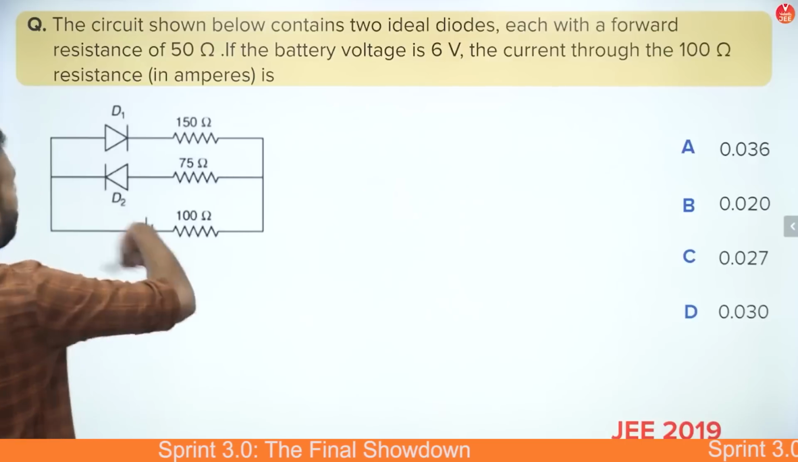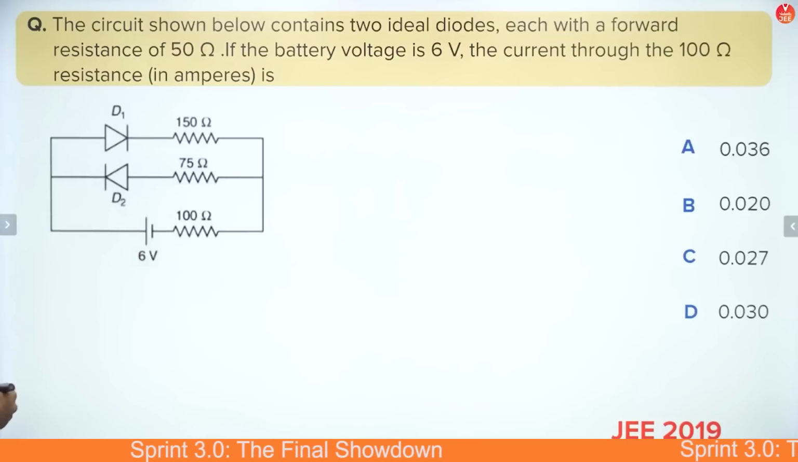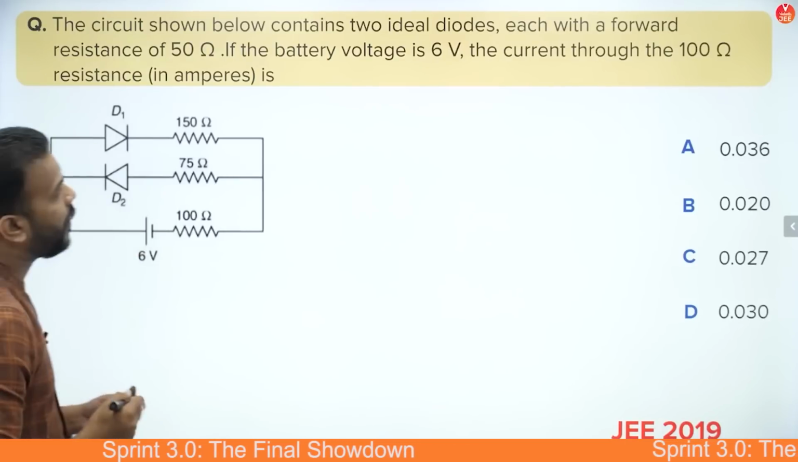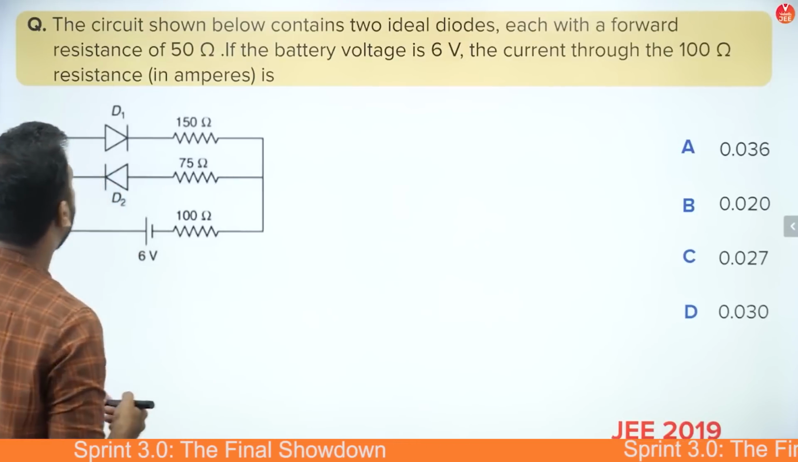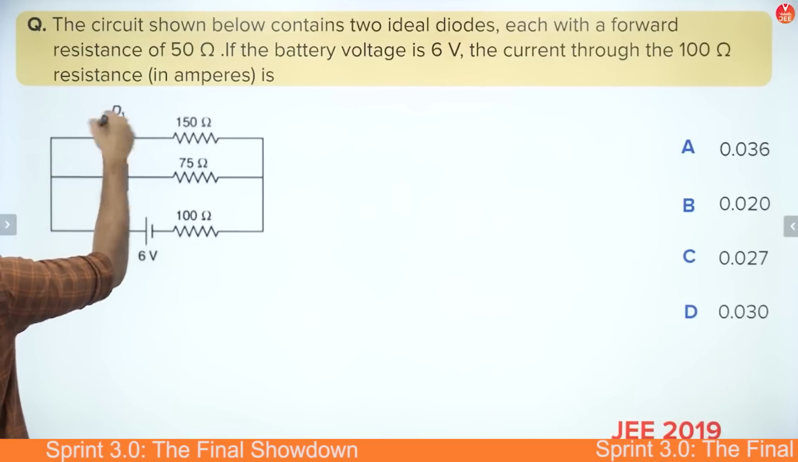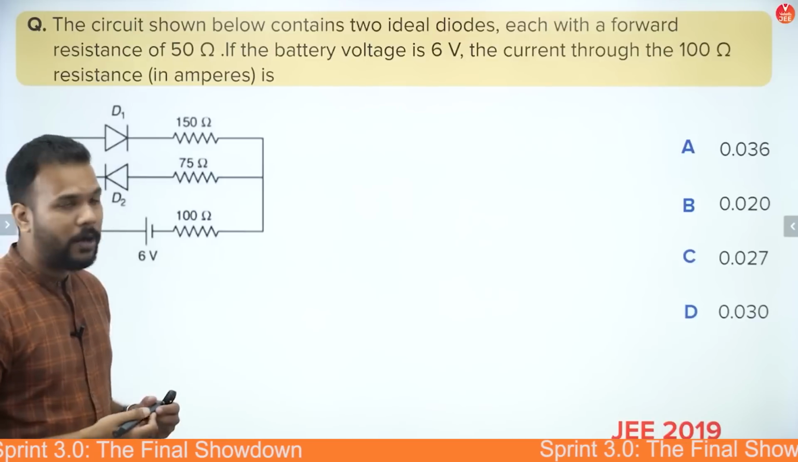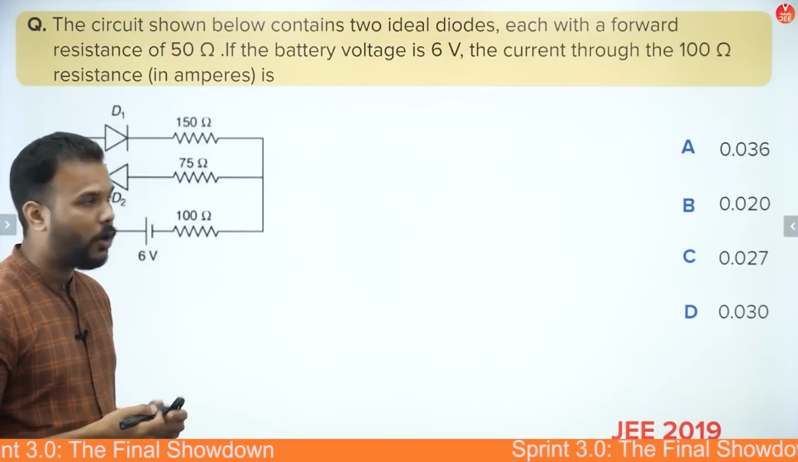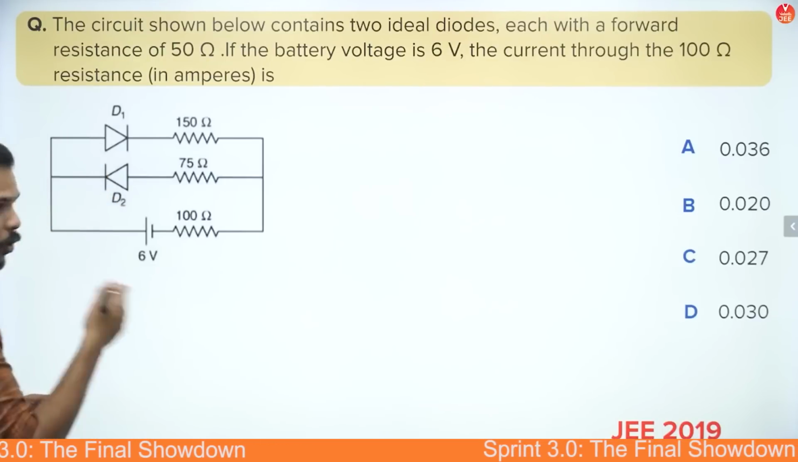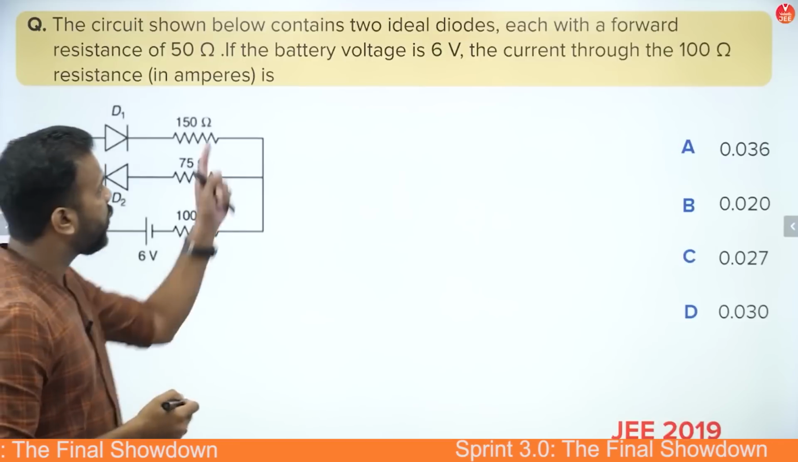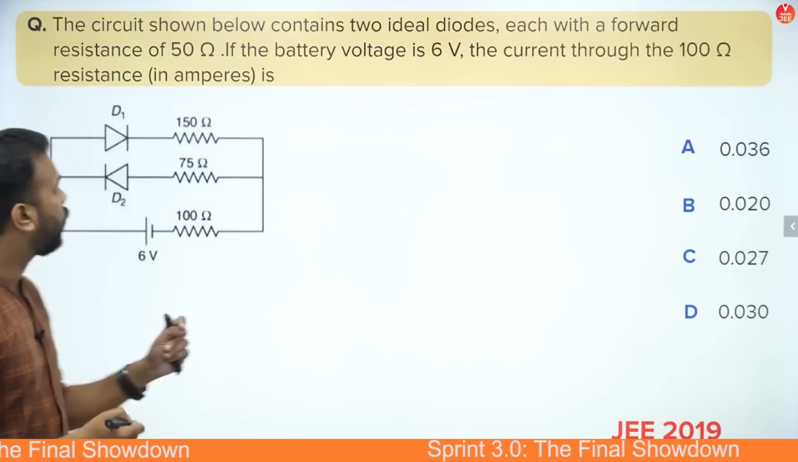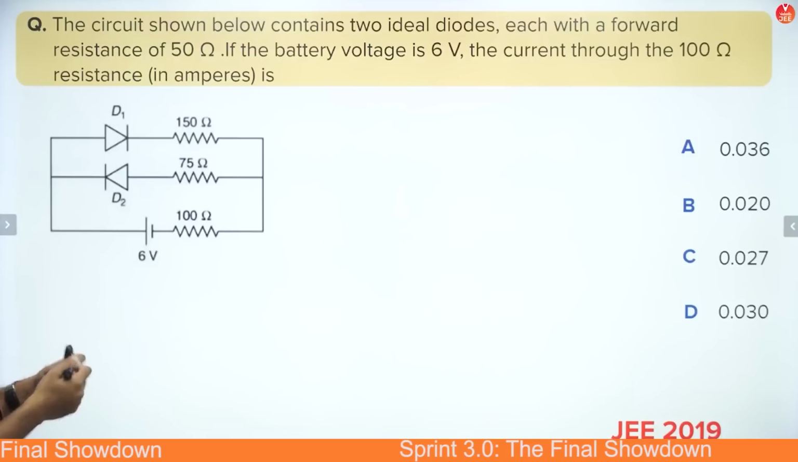It says that again you have been given the circuit which has two diodes, which says that they are ideal diodes, but when they are forward biased, they offer a resistance of 50 ohms, both of them. And obviously reverse bias they have not mentioned, because in reverse bias the diodes offer infinite resistance. They do not let the current pass through that branch. So if the battery is 6 volts and the current through the 100 ohm resistance is to be found, so